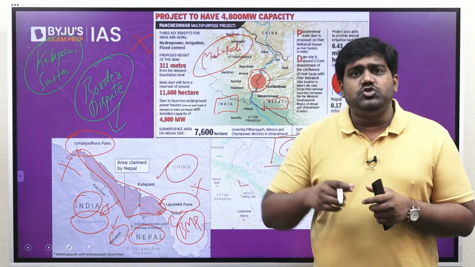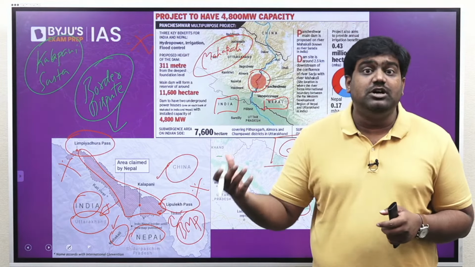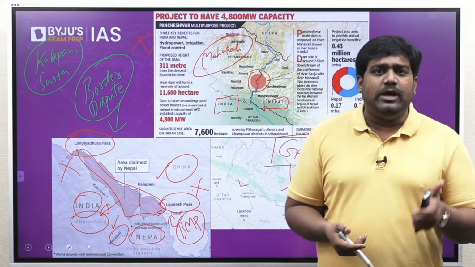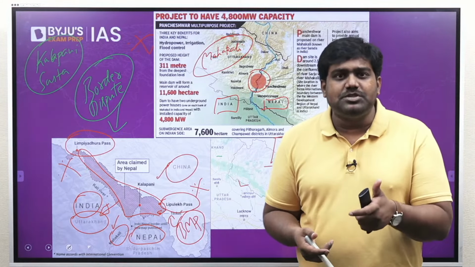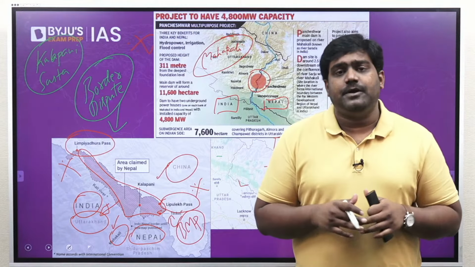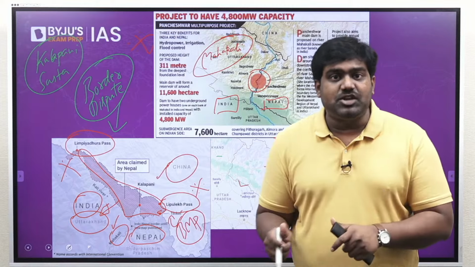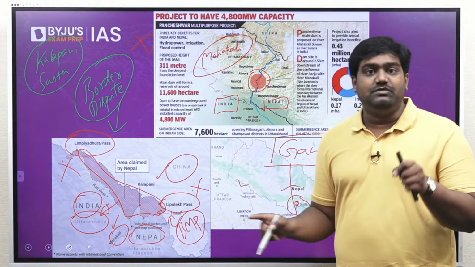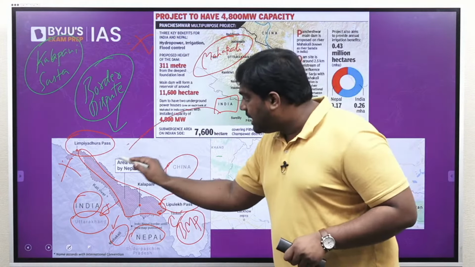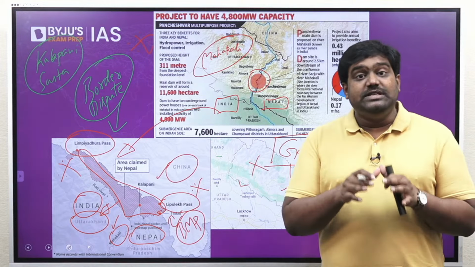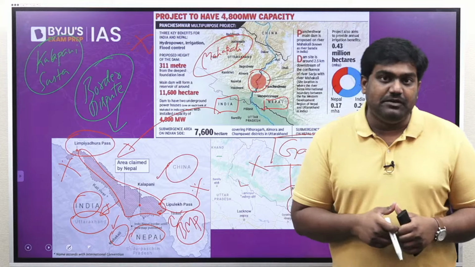This project was proposed many decades ago, almost close to 30 years back. The project has been delayed for several reasons: due to environmental concerns, due to local opposition, due to lack of funds, etc. Recently, the project was all set to take off, but again it was disrupted because of the boundary dispute which escalated, that is the Kala Pani dispute, not the Susta dispute, right? So these are some important facts that you have to be familiar with.